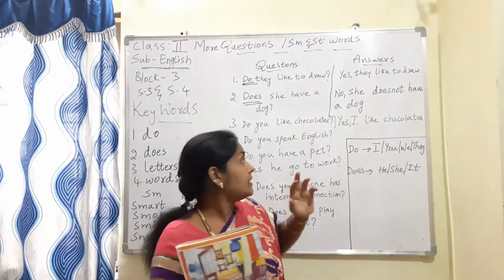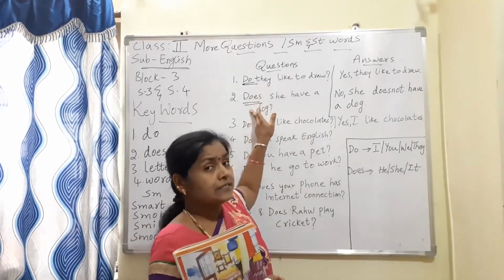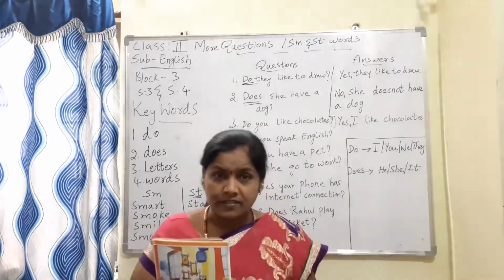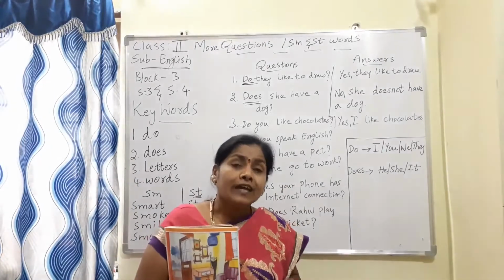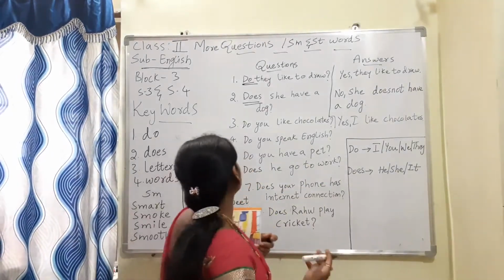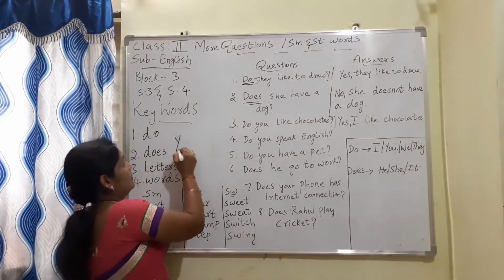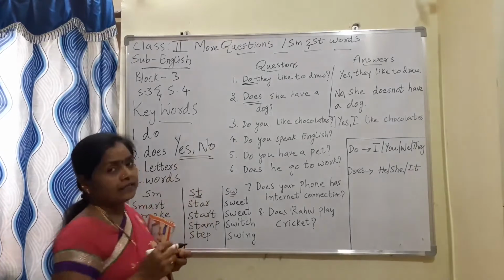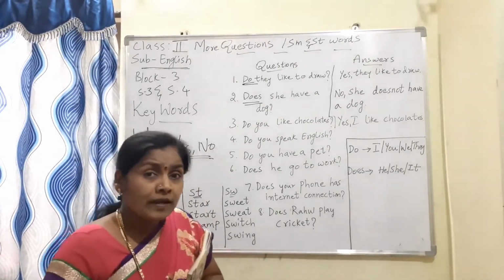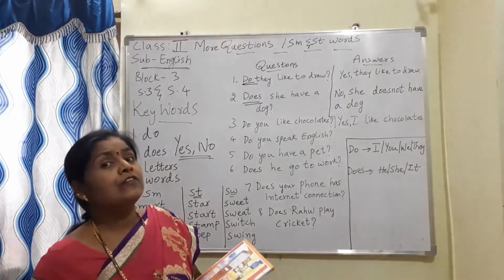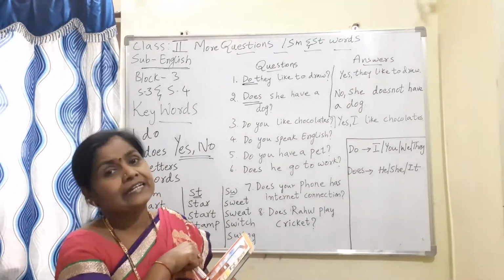But here, do and does also give us an answer, but most of the answers will be yes or no answers. So you might be thinking, when should we use do and when should we use does?